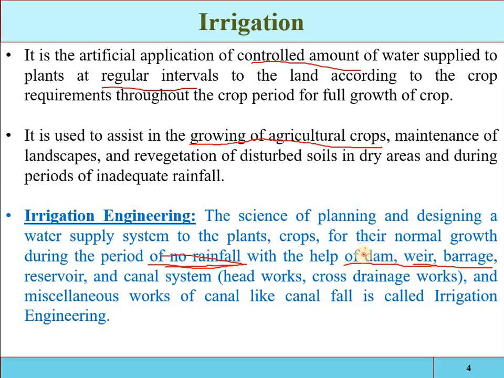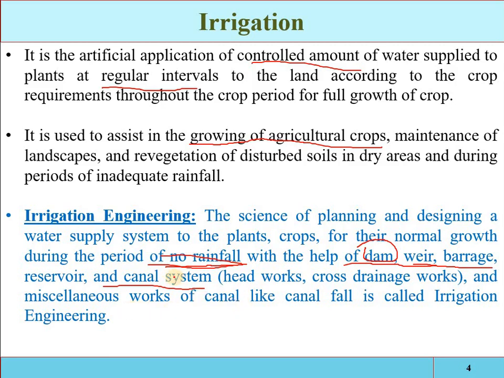For example, this is a type of storage structure, dam and reservoir. These are the diversion structures. So either the water will be directly diverted from the dams and from the rivers or canals, and then you have to convey that water. See, canal system, then there are other different sub systems in the canal: head works, cross drainage works, and miscellaneous works.